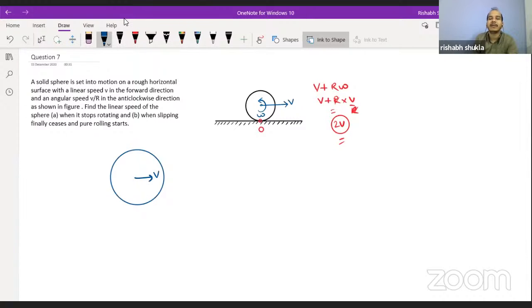Harsha, the velocity at the point of contact is zero in pure rolling motion. I am coming to that only. Say for example, if I would have mentioned it like this, this is v and this is omega, and omega is equal to v by r. These are the conditions which are fulfilled.